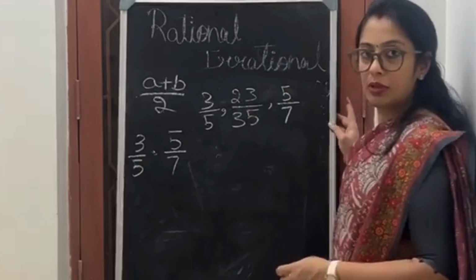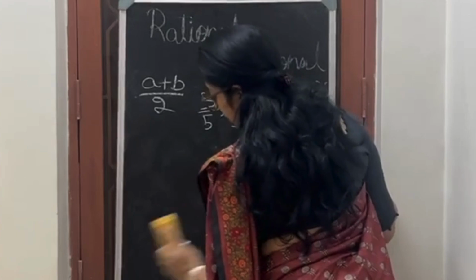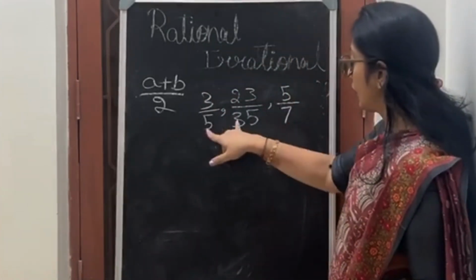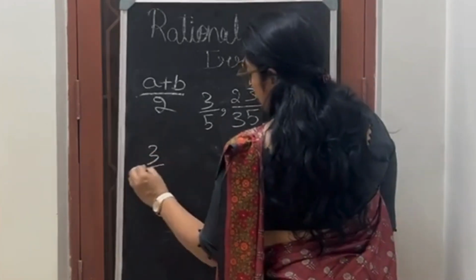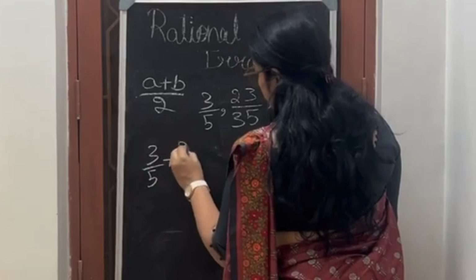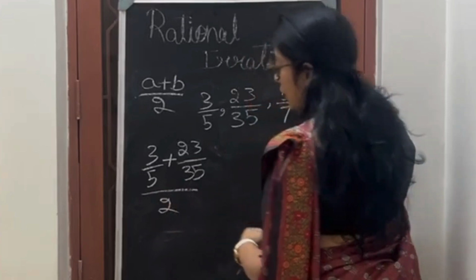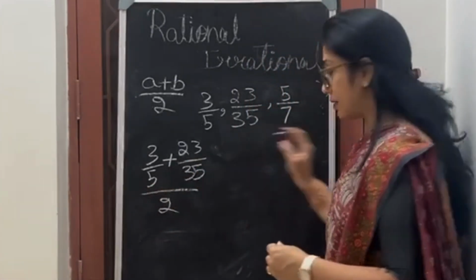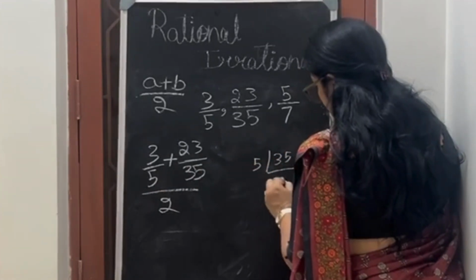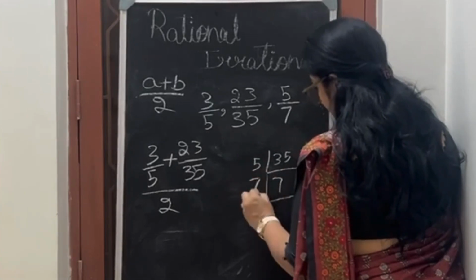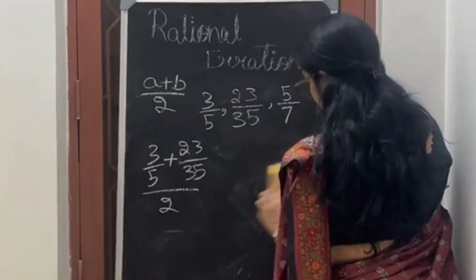Now they are asking me to insert more than one rational number. Because they are asking me to insert more than one rational number, what will I do here? I will now take this as A and this other one as B. Now it will be 3 by 5 plus 23 by 35, by 2. Now when I have to solve this, again I have to take an LCM. LCM of 35 and 5. Again, what is the LCM? 35. Again, LCM is 35.